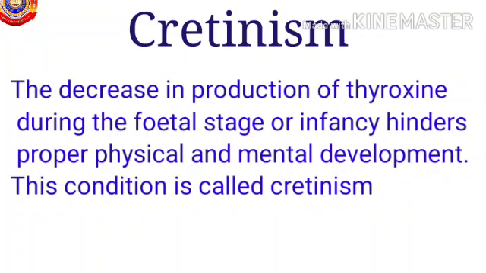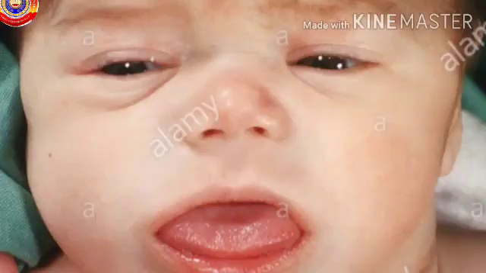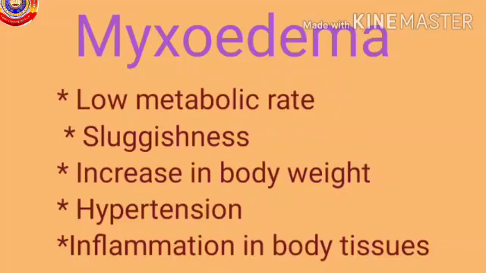In cretinism, the decrease in production of thyroxine during the fetal stage or infancy hinders proper physical and mental development. Myxedema means prolonged deficiency of thyroxine in adults leads to the condition called myxedema. Symptoms are low metabolic rate, sluggishness, increase in body weight, hypertension, and inflammations in the body tissues.